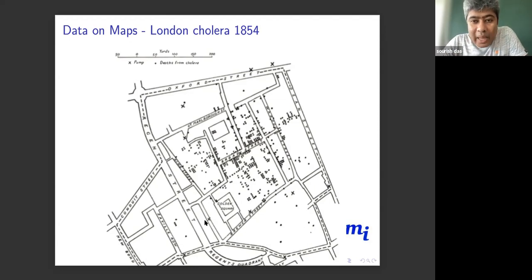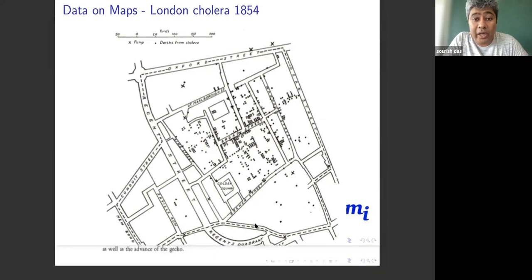So just plotting where the infected people are on the map will tell you something is wrong in this area compared to these areas. That is one of the early applications of data in identifying clusters of problems or areas of concern.